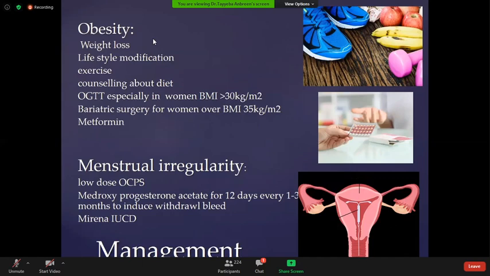So you can advise these patients Mirena, levonorgestrel-containing IUCD. This IUCD has a local effect, causes thinning of the endometrium, and also gives a contraceptive effect. It can be inserted for 3 to 5 years.